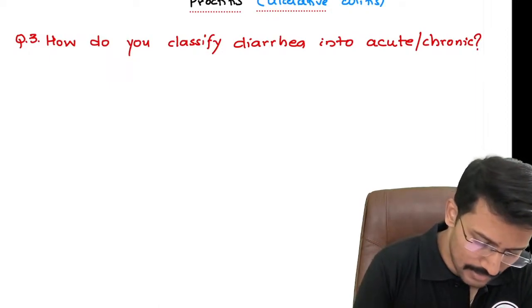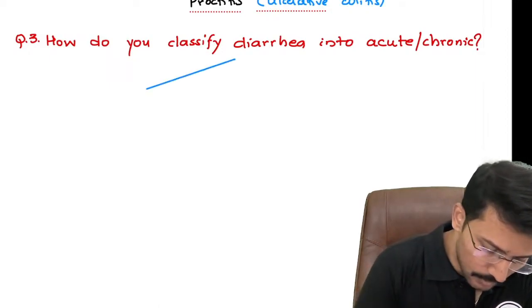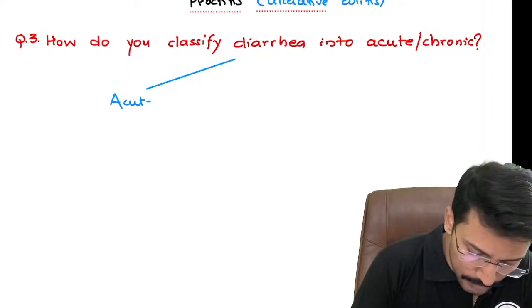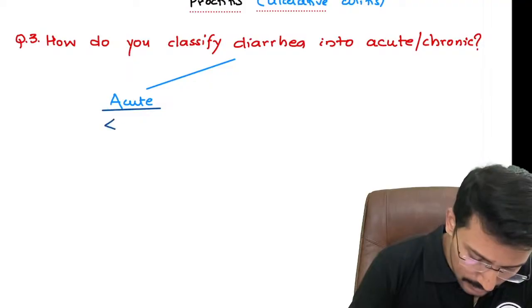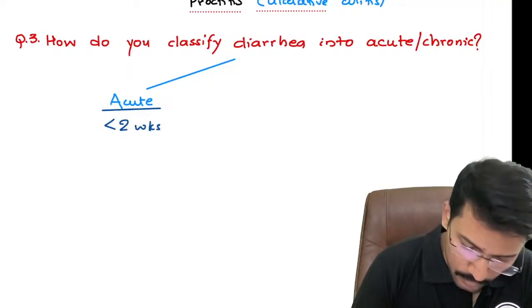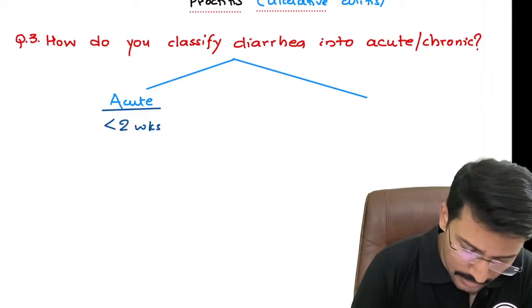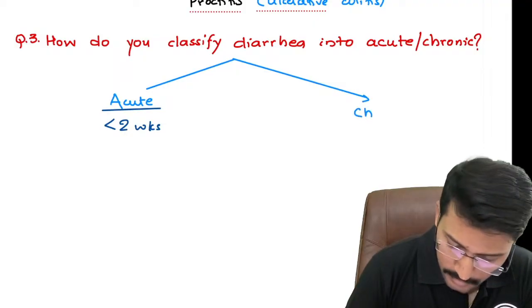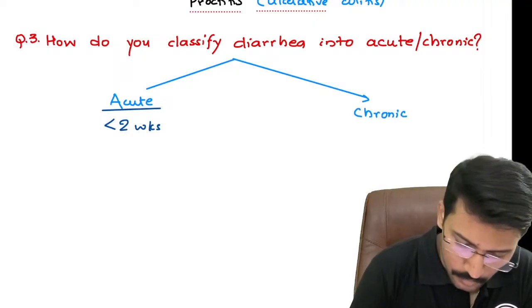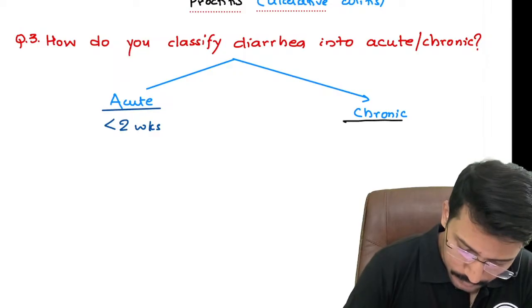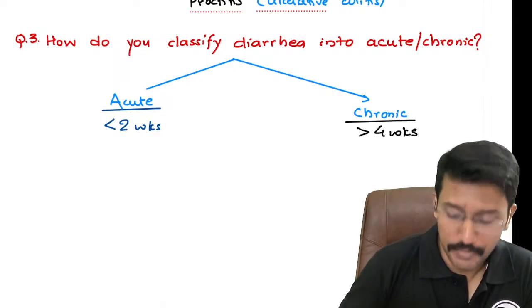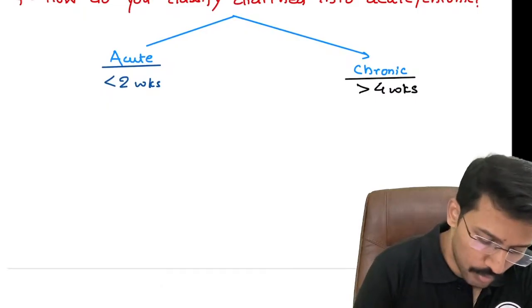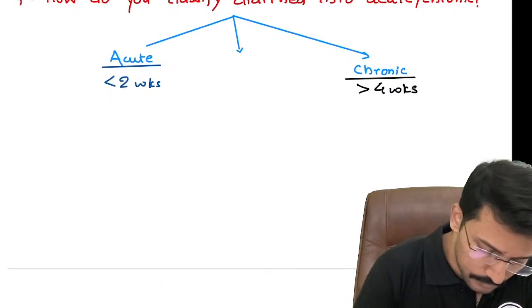We will call it acute diarrhea if the duration of the diarrhea is less than 2 weeks, and we will call it chronic diarrhea if the duration of diarrhea is more than 4 weeks. If it is in between, there are two terminologies we can use to describe it.